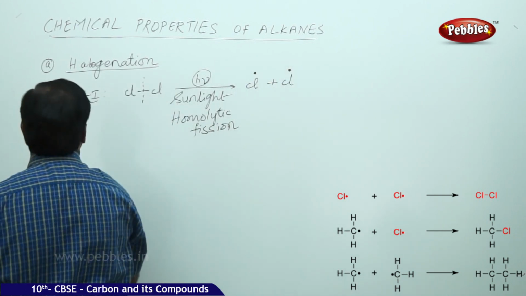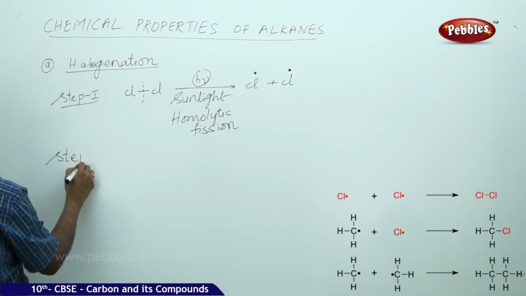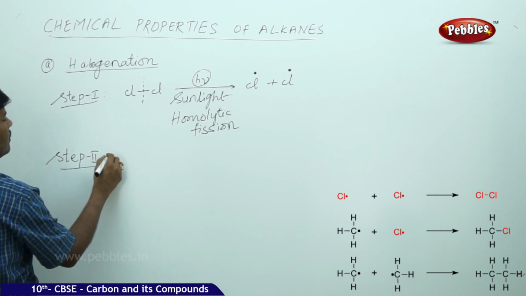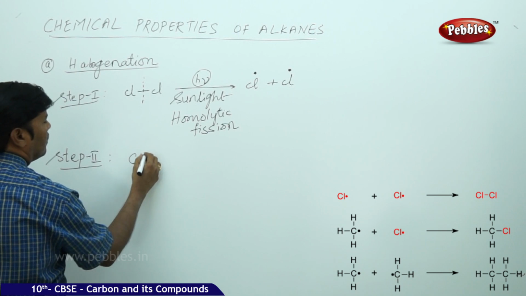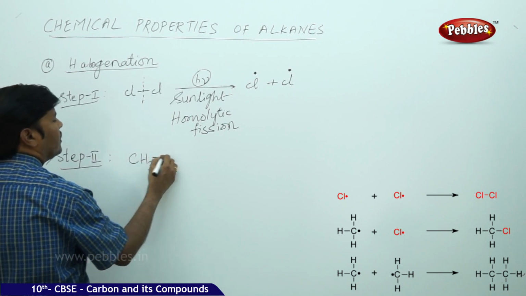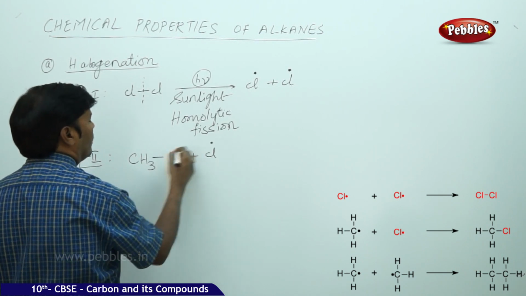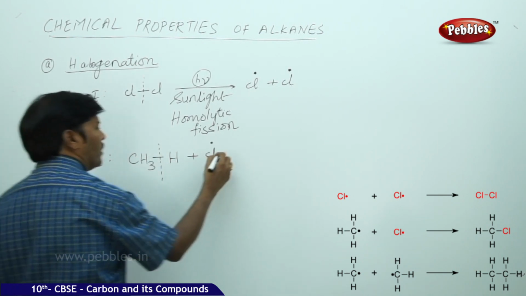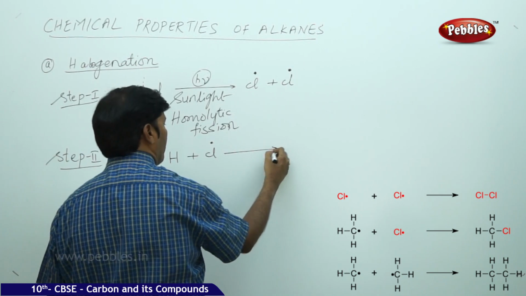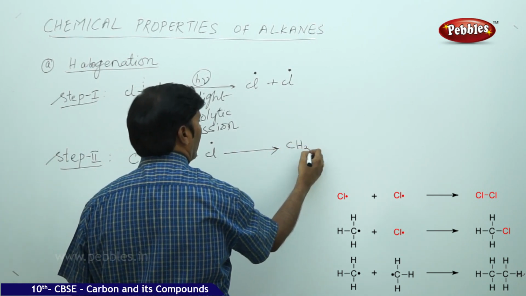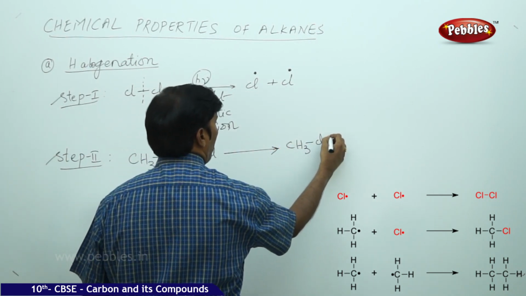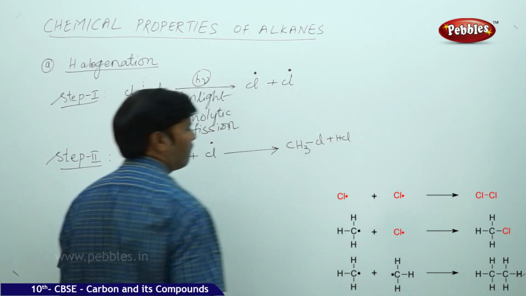In step 2, take methane, CH3-H, plus 1 chlorine free radical. Again the bond will break, and you get methyl chloride plus HCl.